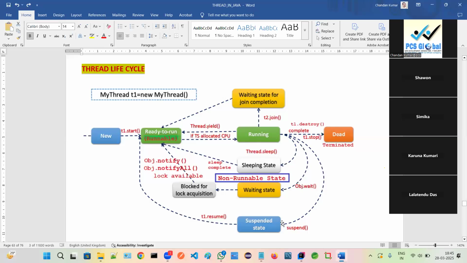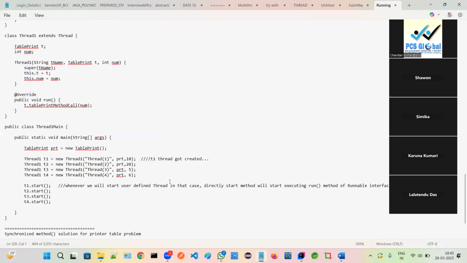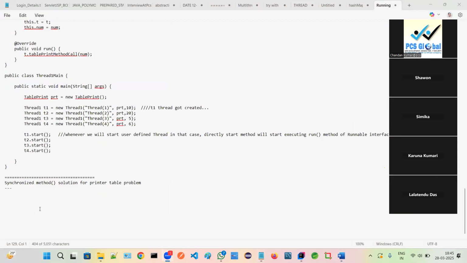Just remember, thread life cycle means remember three steps only. First one is what? New or created. Second one is what? Ready. Ready to run, that is also called as what? Runnable state. Then third one is what?